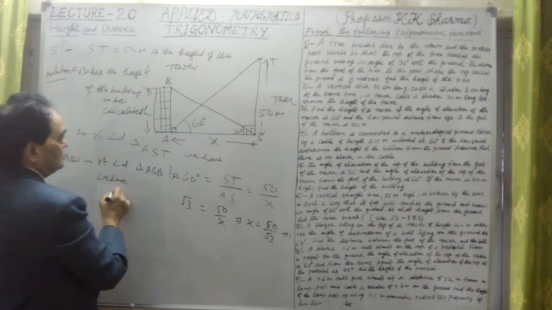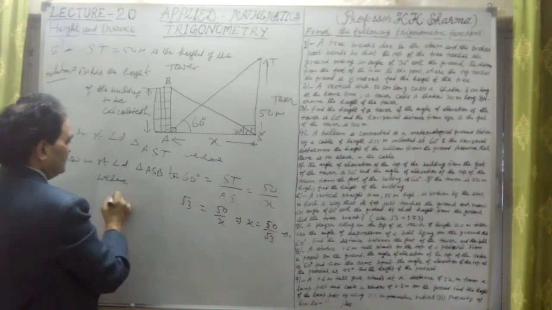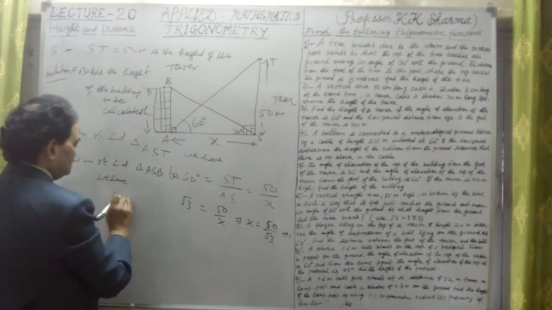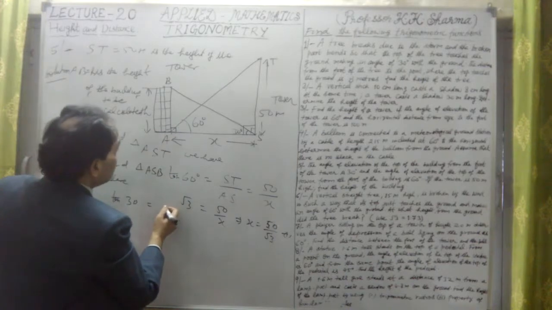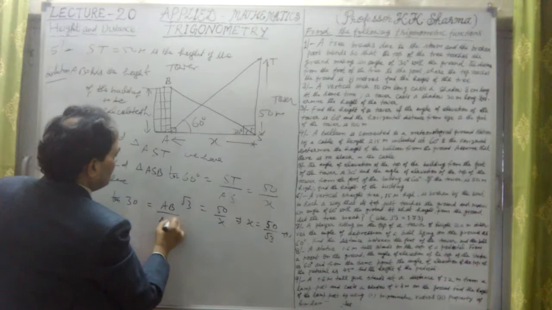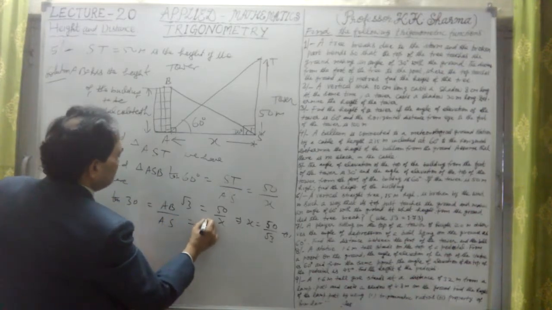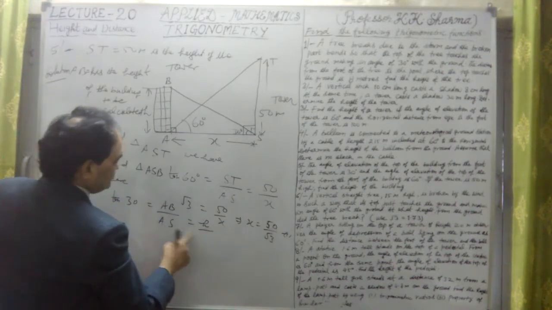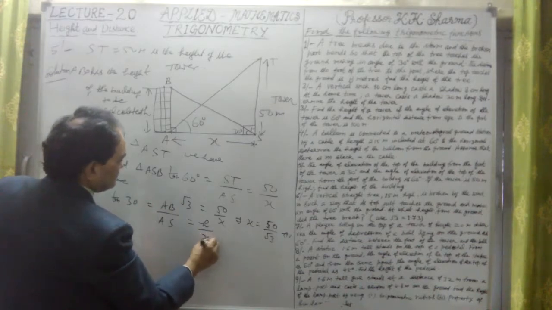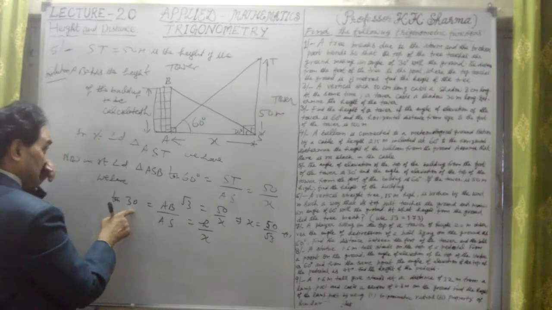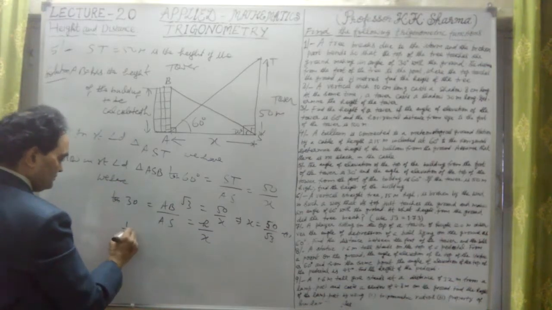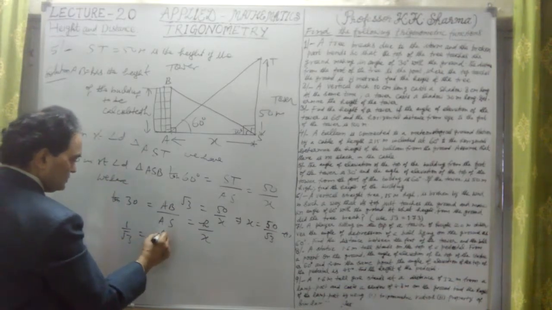That will be tan 30 degree. So tan 30 degree is equal to this perpendicular, that means AB upon AS, which is H, we have taken, and AS we have taken as x. Okay, so tan 30 degree is 1 upon root 3, which is equal to H upon x.